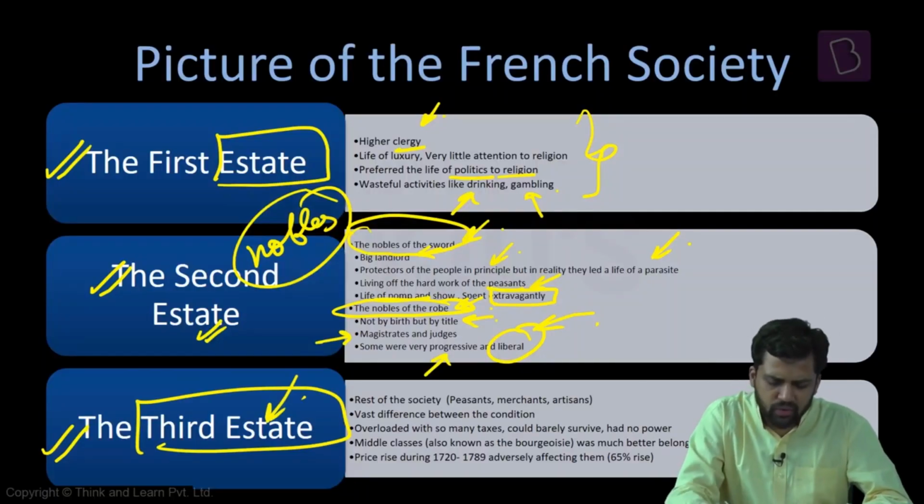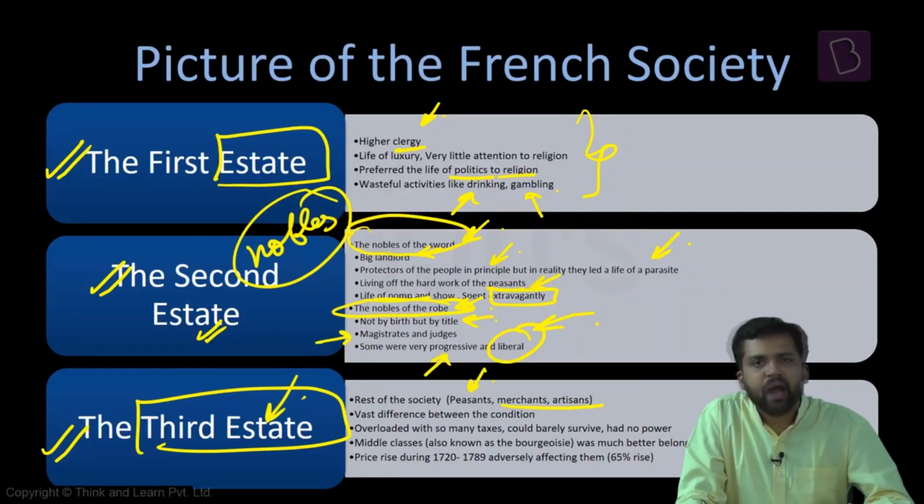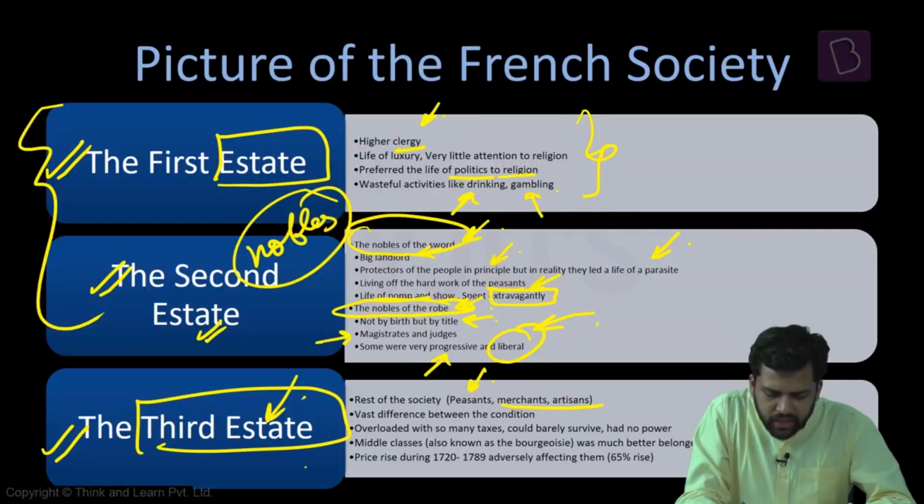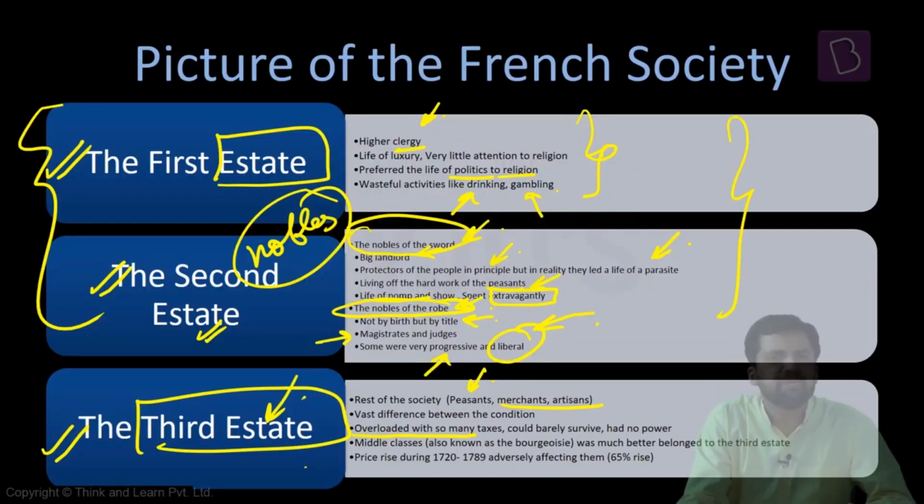The third estate consisted of the rest of the society. It included primarily the peasants, but also merchants, artisans, these people. And there was a huge difference between the condition of the third estate and the condition of the first and the second estate. They were overloaded with multiple taxes. It was very difficult to survive. The first and the second estate hardly paid any tax. But the third estate had to pay all the tax. And they're paying taxes, but they don't have any power. So if I'm paying taxes, ideally I should also be able to take decisions on my behalf.